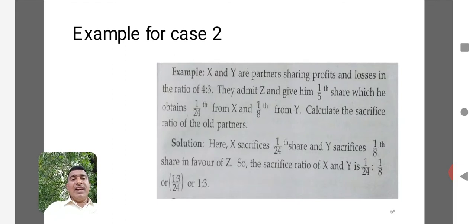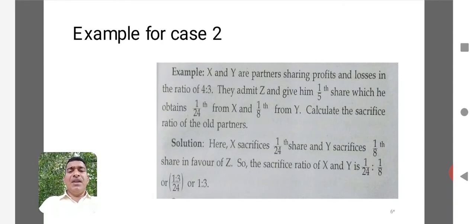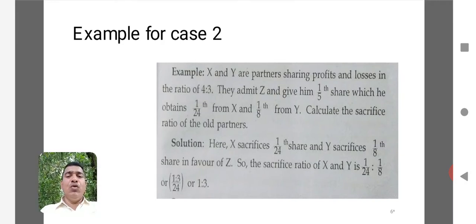Here you see X is sacrificing 1/24 share and Y is sacrificing 1/8 share to Z. Now the sacrifice ratio of X and Y will be 1/24 is to 1/8. That means this is actually the sacrifice made by them. For example, there are two partners A and B. Here A is giving 1 rupee, B is giving 2 rupees. Then 1:2 will be taken as the sacrifice that's being made by A and B.